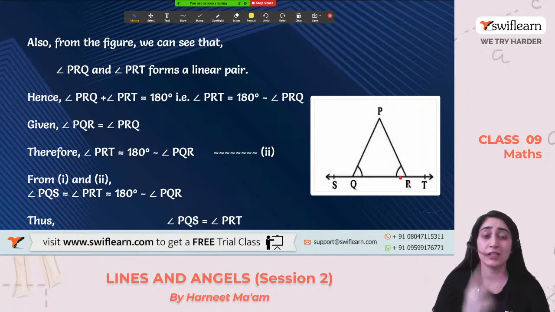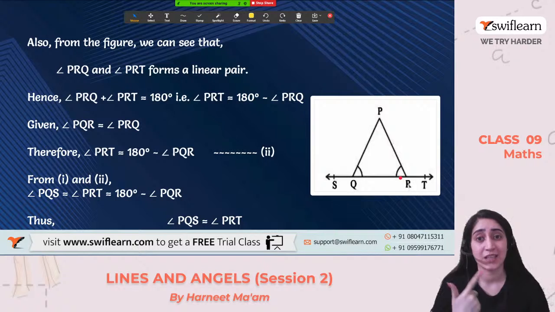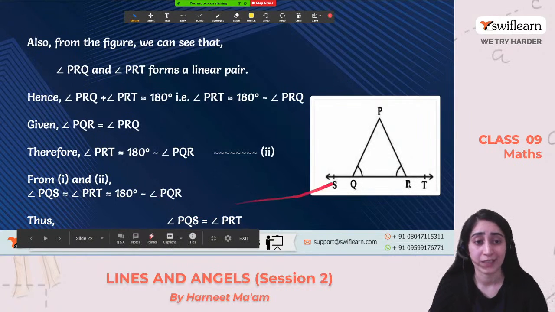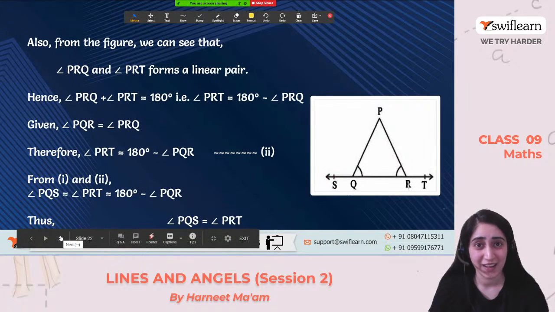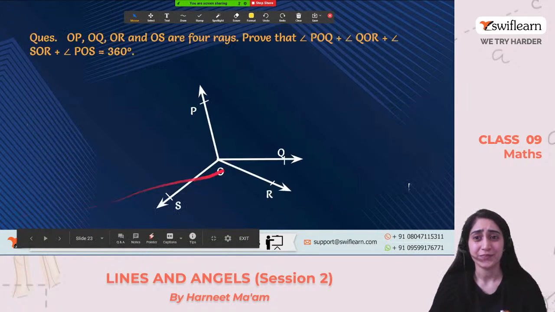After this, we know that both the equations say that they are 180 degrees minus that angle. Both of them are equal, so their answer is also equal. That shows that angle PQS is equal to angle PRT. Solved. Okay, clear? Good.